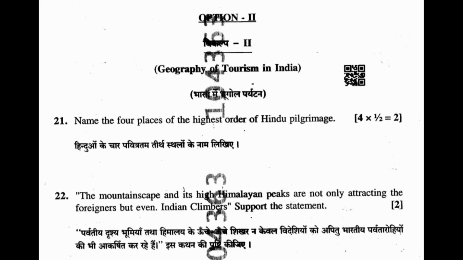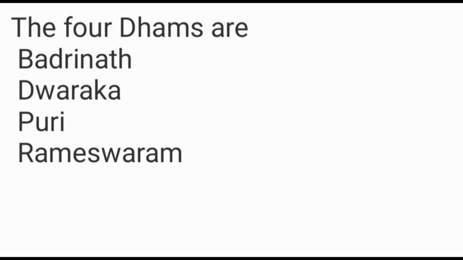Option 2. Question 21. Name the 4 places of the highest order of Hindu pilgrimage. Answer. The 4 dhams are Badrinath, Dwarka, Puri, Rameswaram.